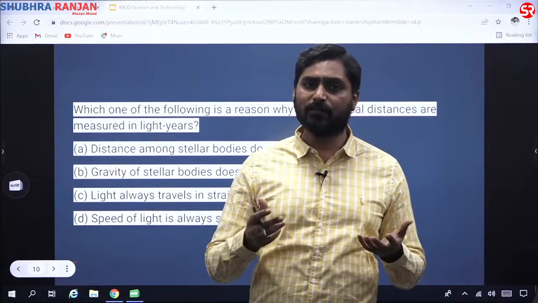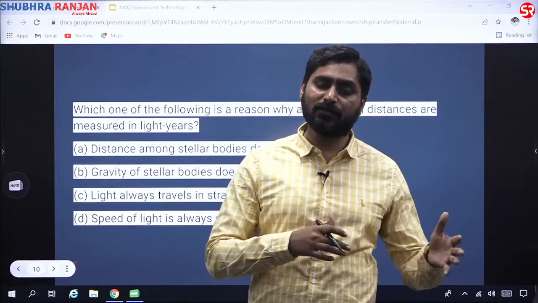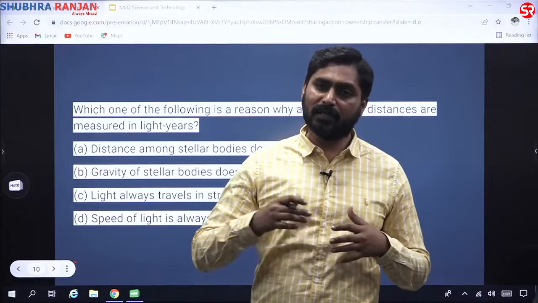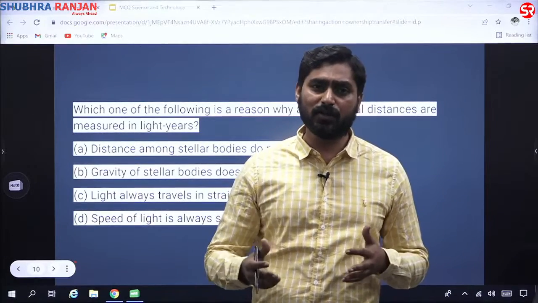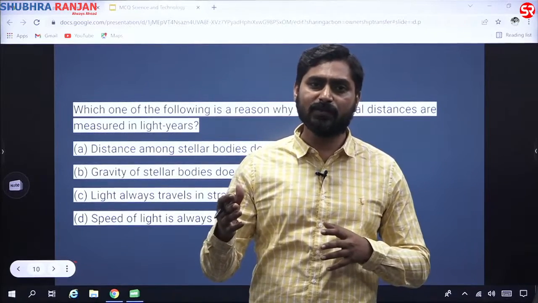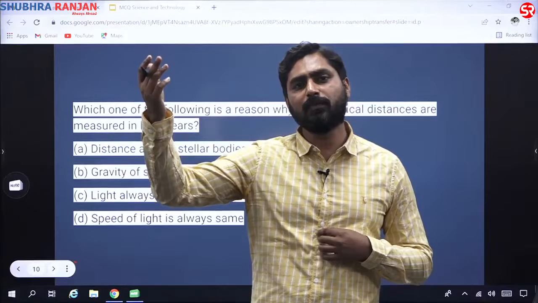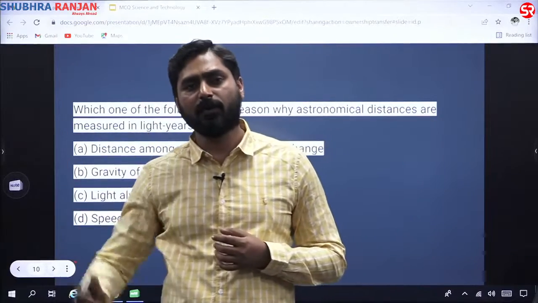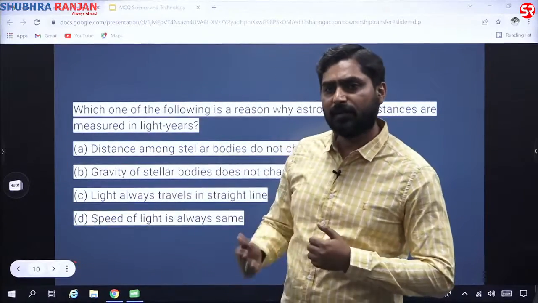So what are gravitational waves? How are these gravitational waves detected? So there are questions based on detectors only. Which type of detector is based on Earth? Which type of detector is based on space? Which new detectors are we planning for? So these are some of the areas where they would be asking.